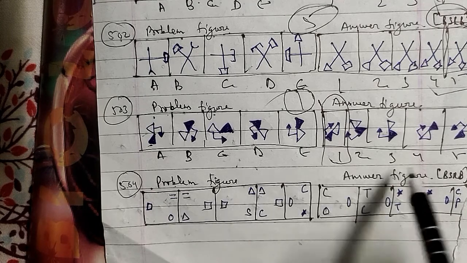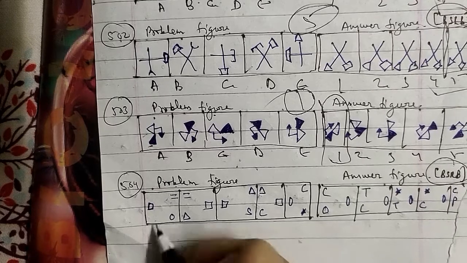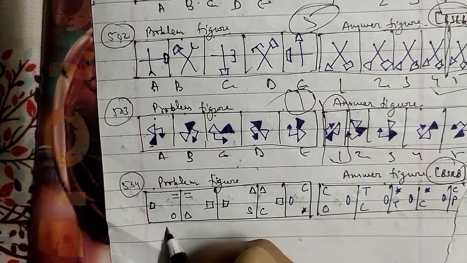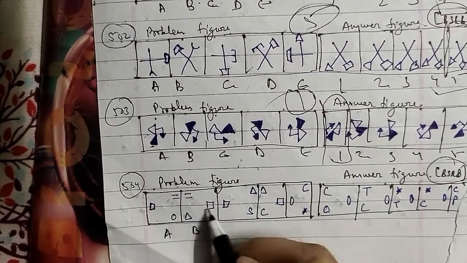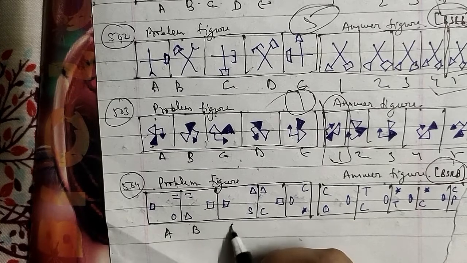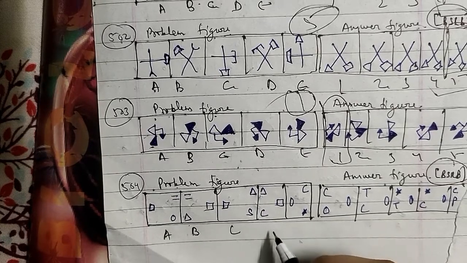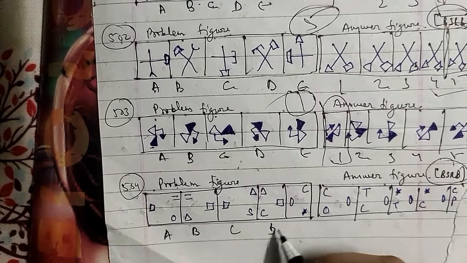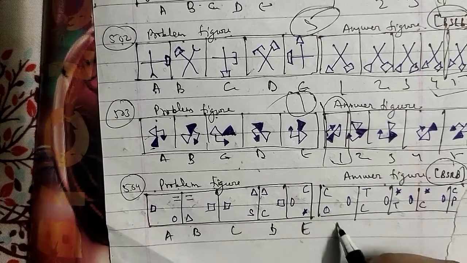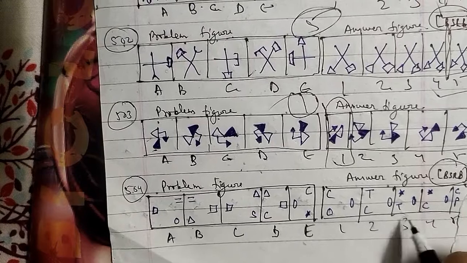These were the problem figures and these were the answer figures which have been asked in the BSRB question paper, where figure A is a rectangle, equal sign and circle, B is equal, rectangle and triangles, C is rectangle, triangle, and D here, and this is E as well. So this is 1, 2, 3, 4 and 5 as well.